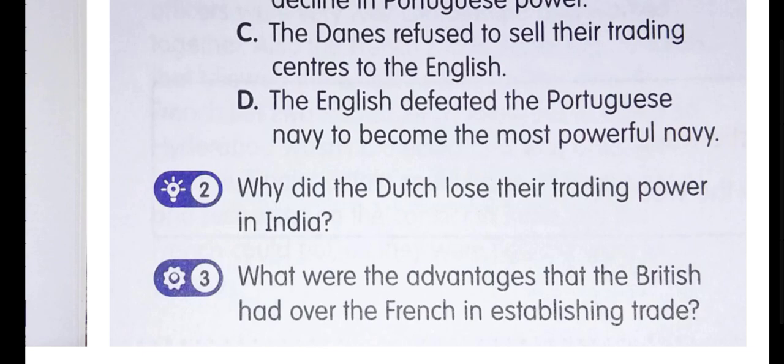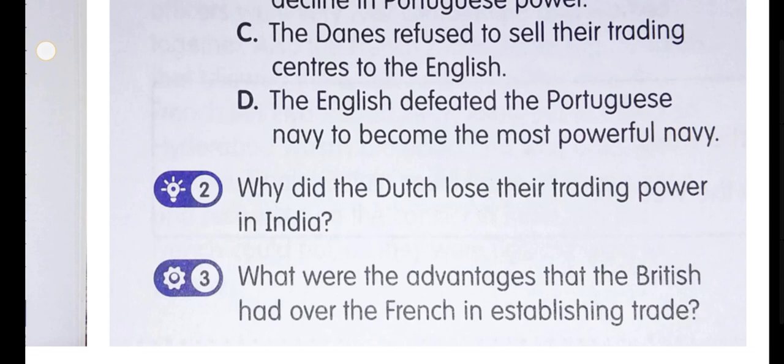As you know, the Dutch had various trading centers in India. The British would send their merchants, but the Dutch did not like the increasing power of the British and the fact that they were moving into their trading centers. As a result, the Dutch killed English merchants in an event called the Amboina Massacre in 1623. Eventually, the English grew more powerful in India and the Dutch couldn't match them, so they left India.